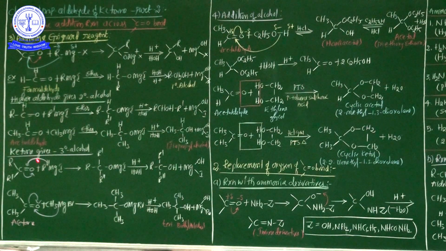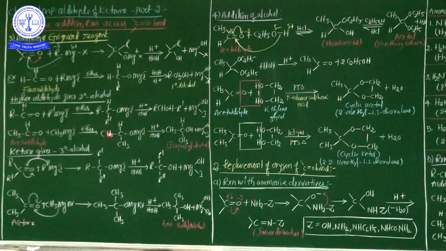See here, acetaldehyde treated with methyl magnesium iodide in the presence of ether. This is the intermediate product, and this intermediate product is again treated with proton. Now finally isopropyl alcohol is formed. You know that very well. Isopropyl alcohol is a 2 degree alcohol. Isopropyl alcohol, another name is propan-2-ol.